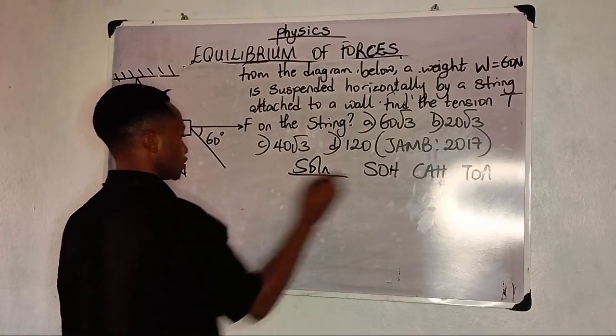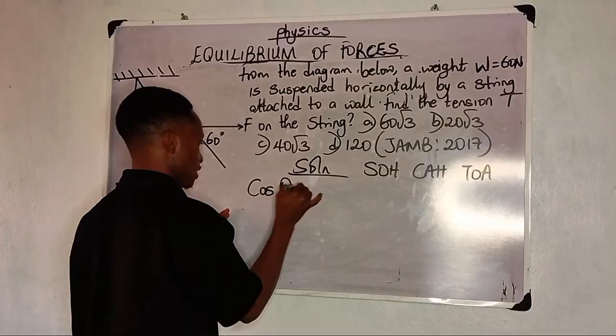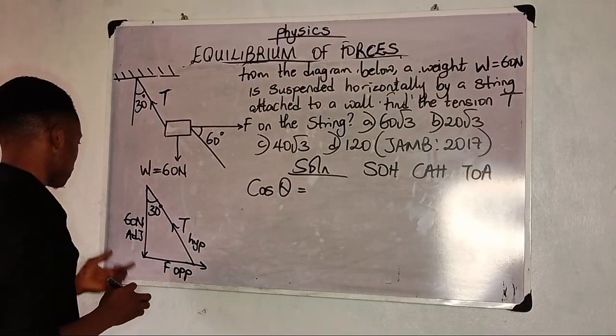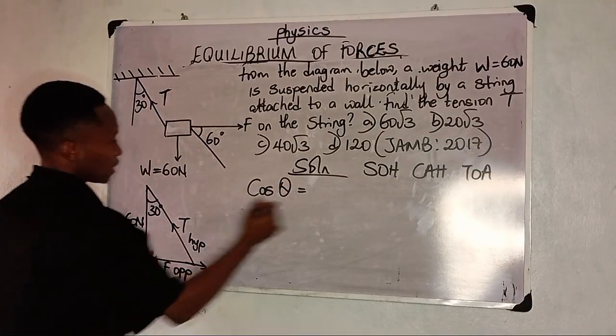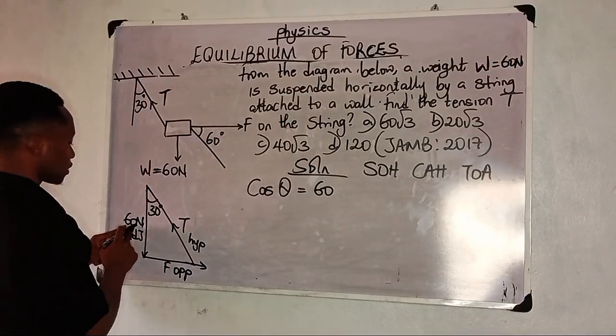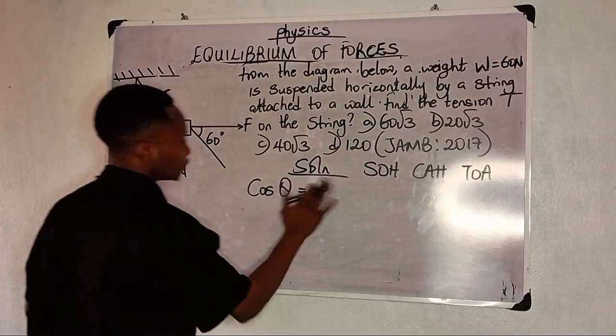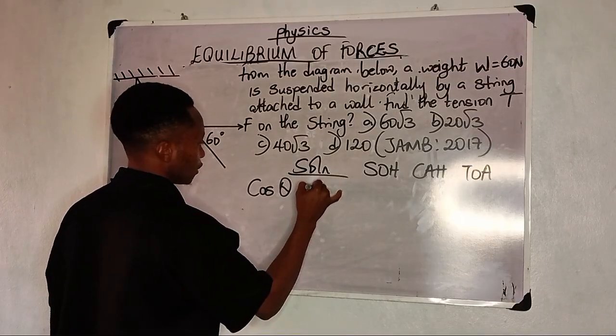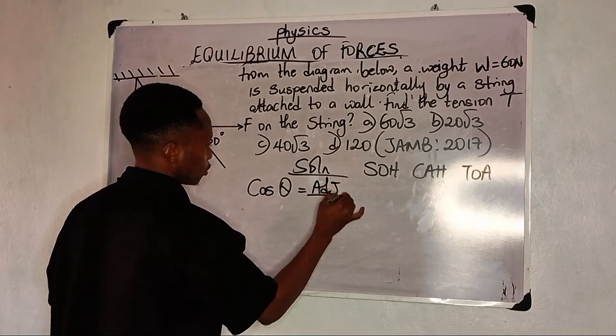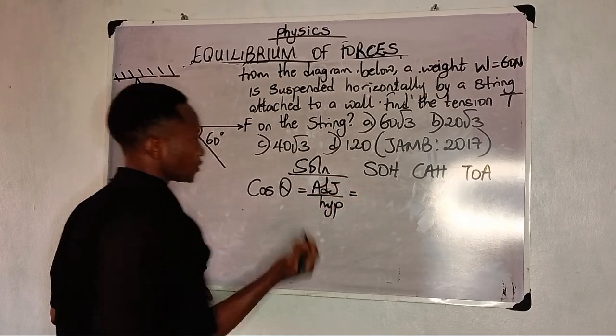Adjacent and hypotenuse. So therefore I'm using cos theta is equal to adjacent over hypotenuse. I'll write adjacent over hypotenuse for clarity's sake.